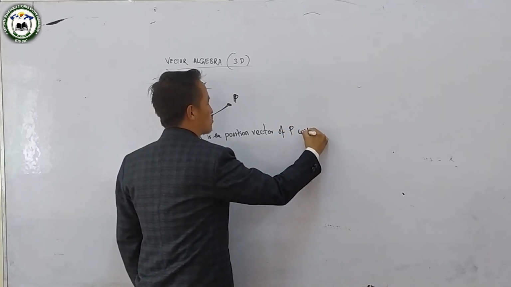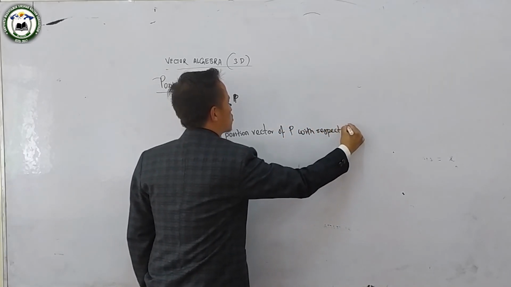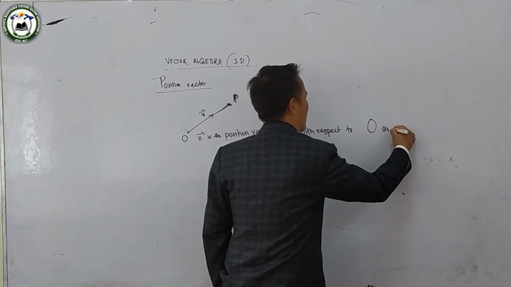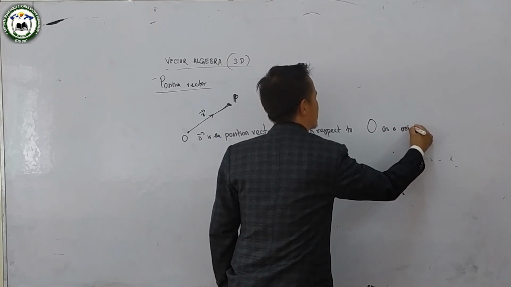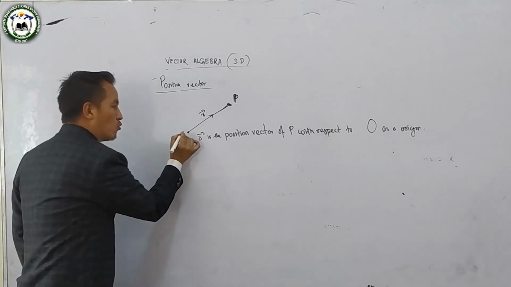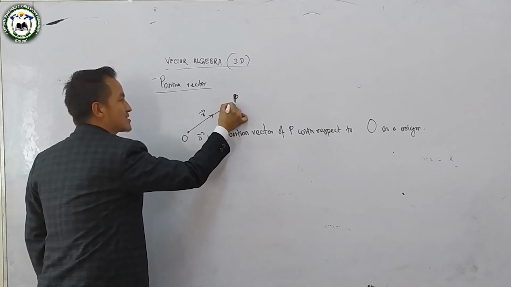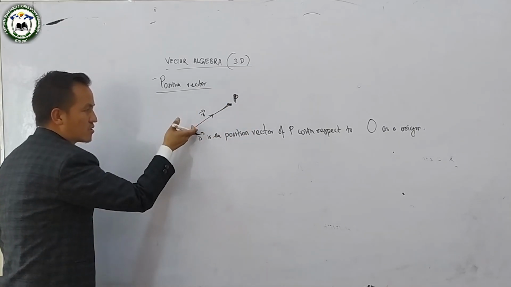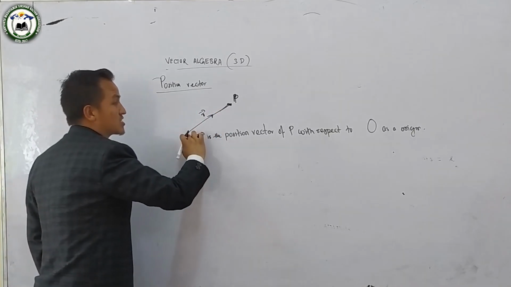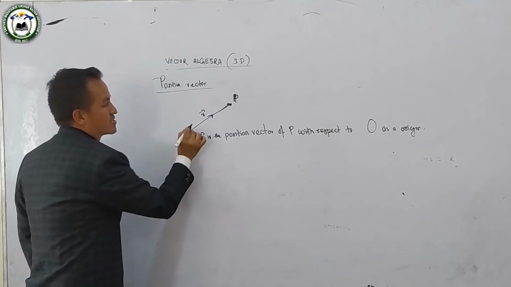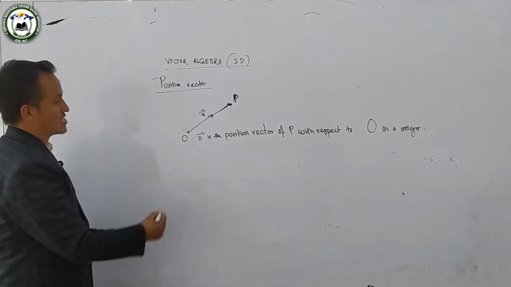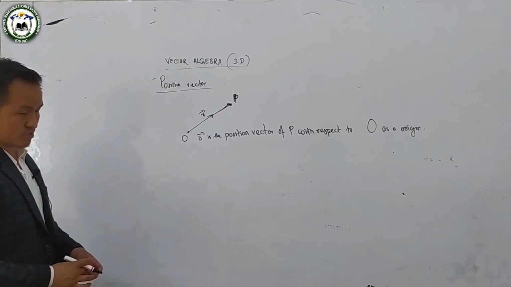With respect to O as an origin. Suppose one point is fixed, O is also the fixed point. Suppose O is taken as the initial point, P is taken as the terminal point. If we join these two, the direction used from O to P, that is called the net displacement, which we represent by vector R. This vector R is the position vector of P with respect to O as an origin.